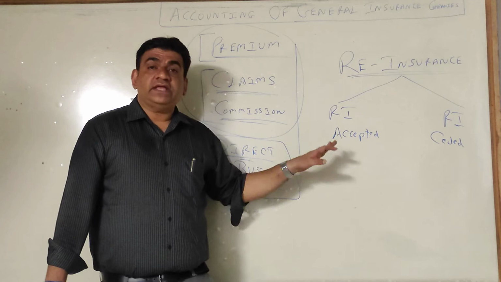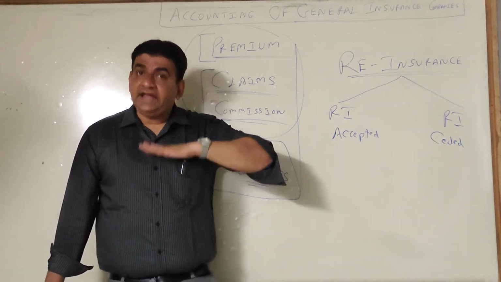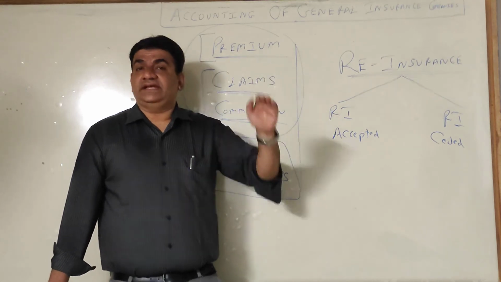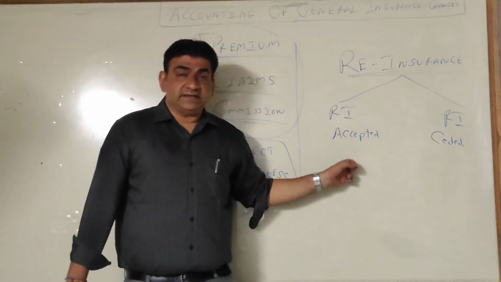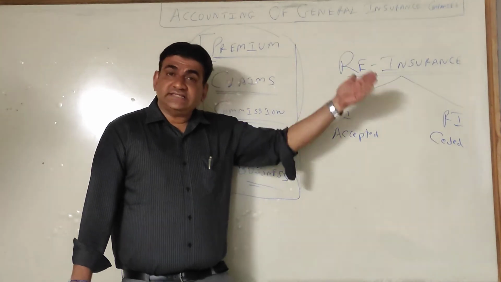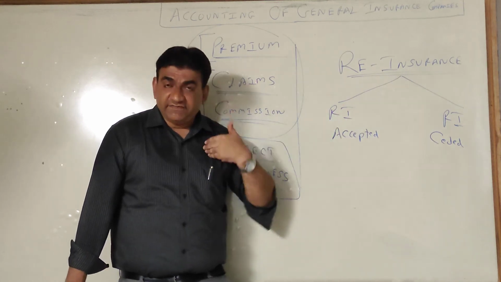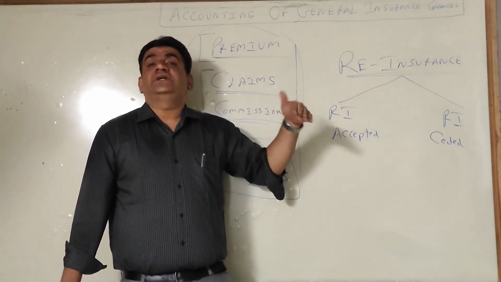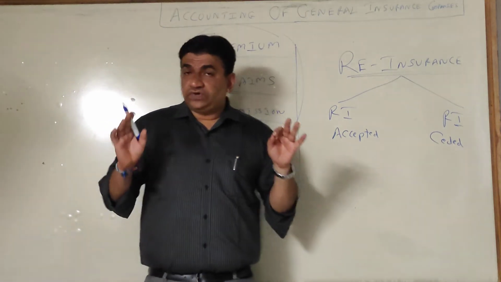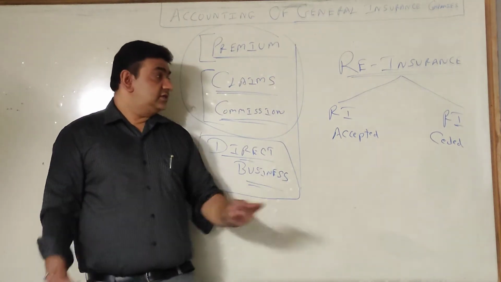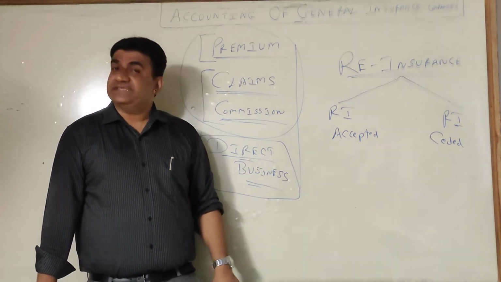And the example I gave you some time back, my risk capacity is done, I transfer the business to somebody else, that is called ceded. So reinsurance accepted means someone else has transferred their business to me. Ceded, I have transferred my excess business to someone else. Because to do the sums, you should know what is reinsurance accepted and what is reinsurance ceded.